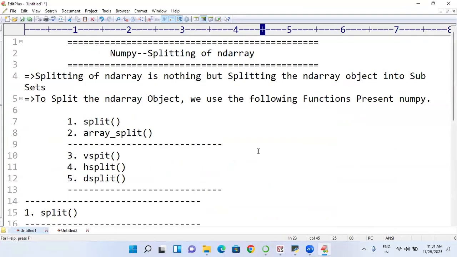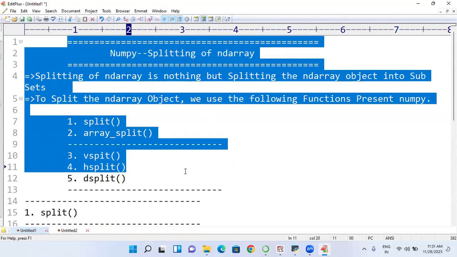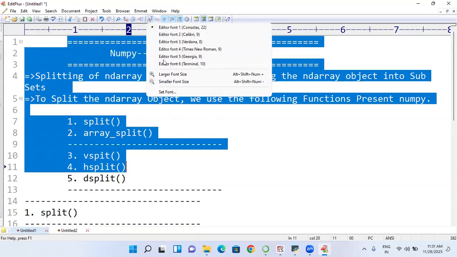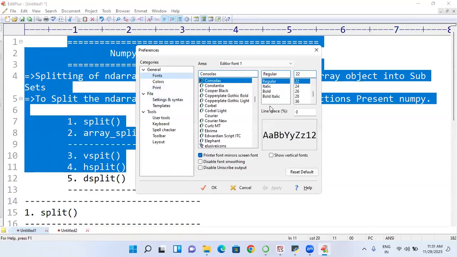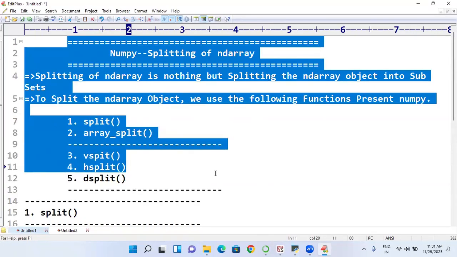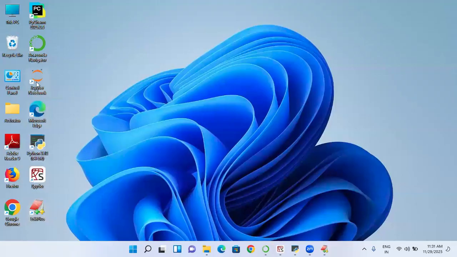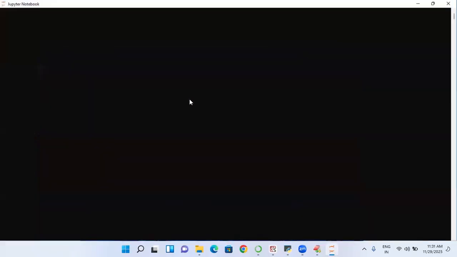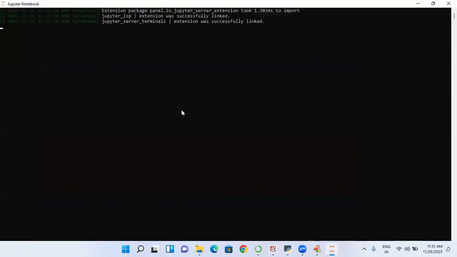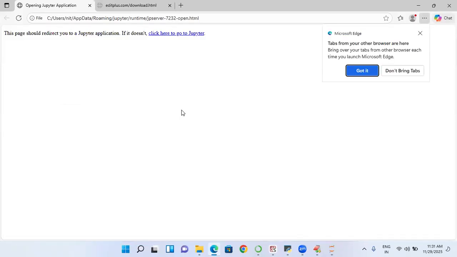Let me go to the Jupyter notebook here, students. So I have the Jupyter notebook. Let's start the kernel.